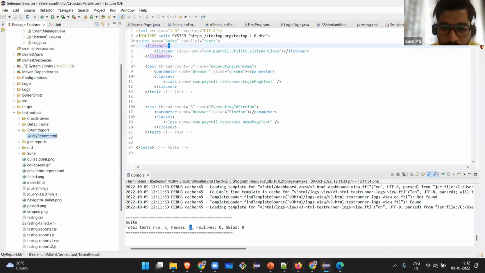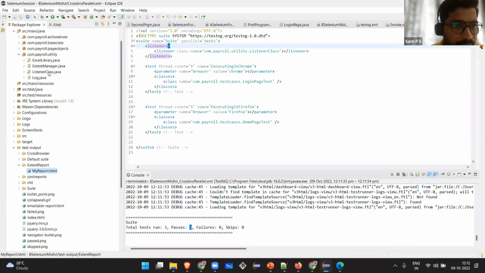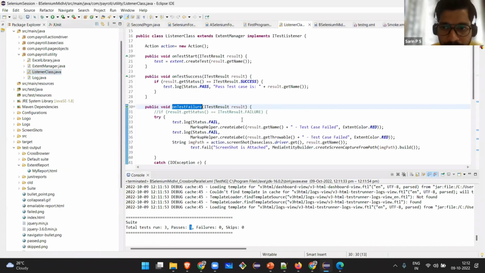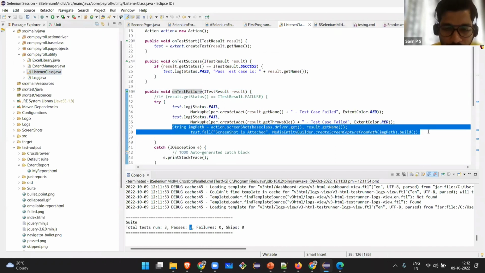Okay, so what is the expectation of the framework? Screenshot on failure. Yes, we have it. Screenshot on failure, where I have done it inside the listener class. Whenever a test case is getting failed, I have called the method to take the screenshot. Who is helping us to achieve taking the screenshot? Listener class, because listener class only listens whether the test case is getting passed or failed. Okay, here we are getting the screenshot.